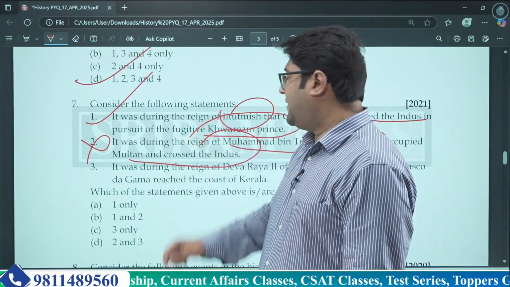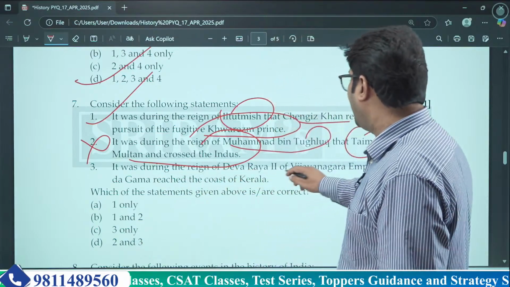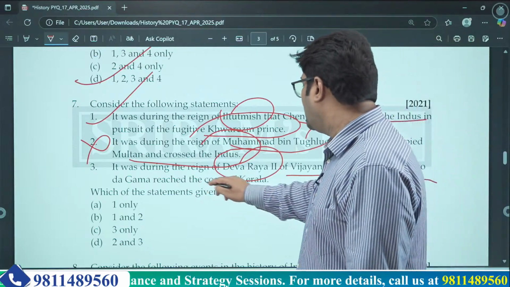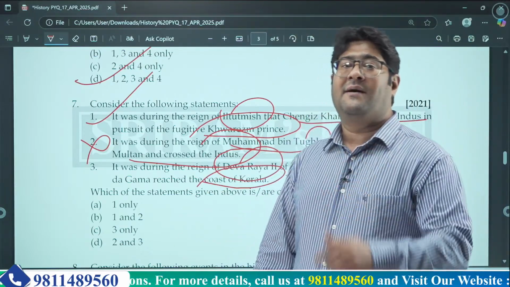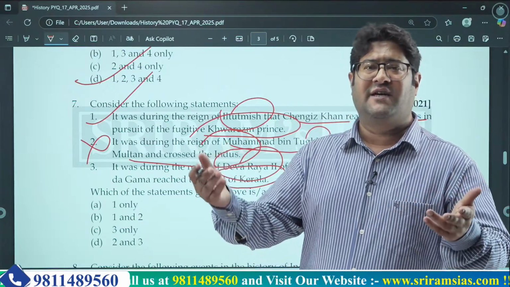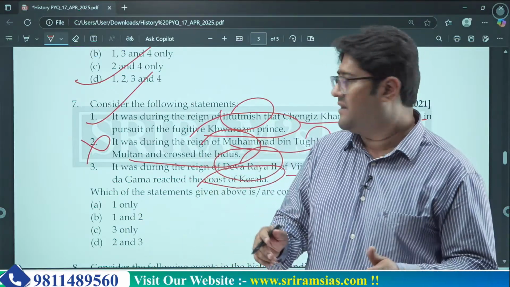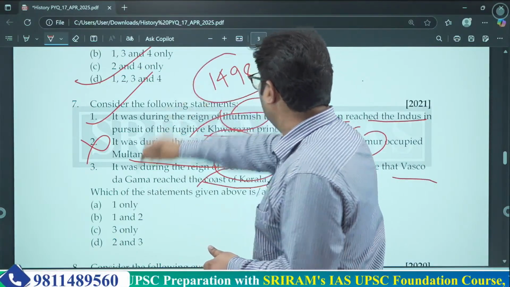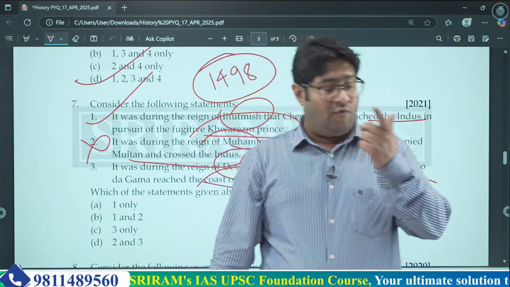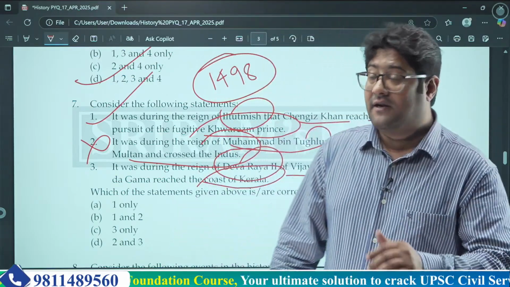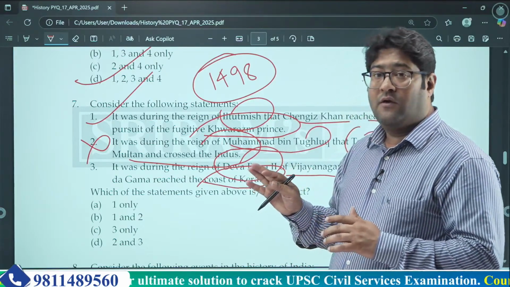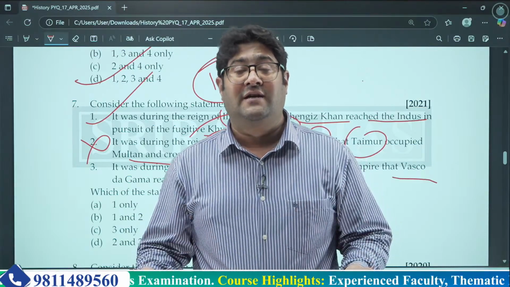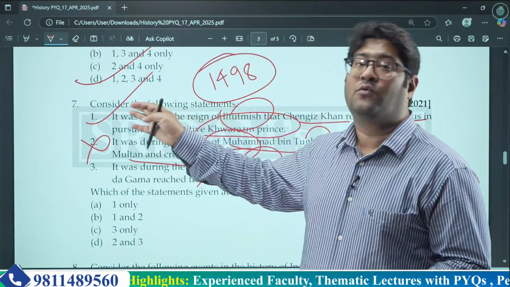Now what about the third statement? It was during the reign of Devarai II of the Vijayanagar Empire that Vasco da Gama reached the coast of Kerala. Now when did Vasco da Gama reach the coast of Kerala? It's a watershed event. You must know that year. It happened in 1498. Now what you need to remember is, was Devarai II even the ruler of the Vijayanagar Empire during 1498? No, it is wrong.